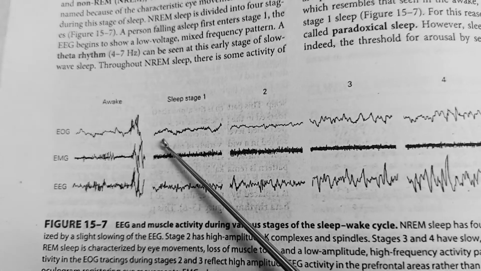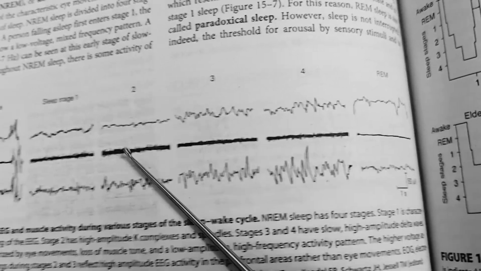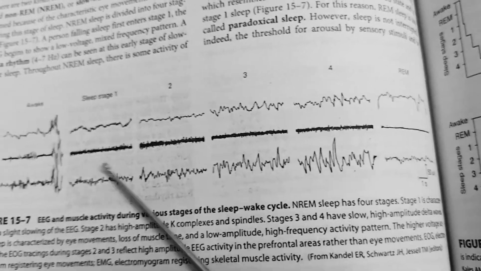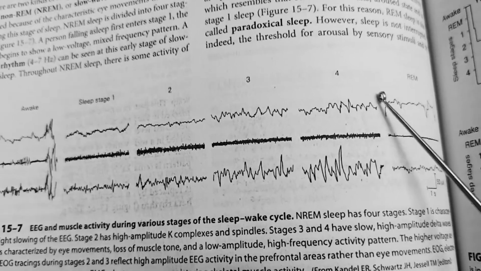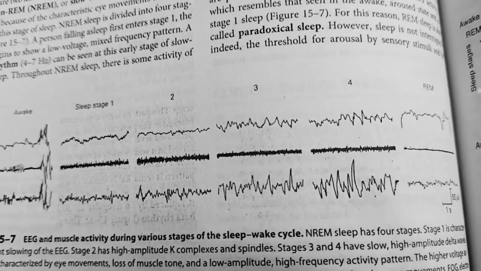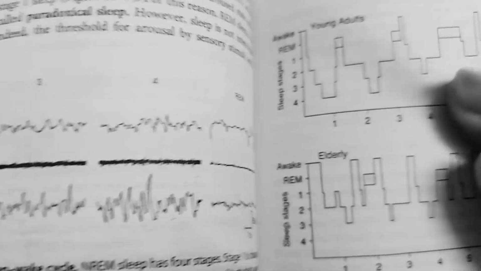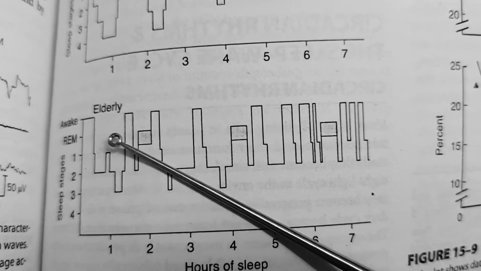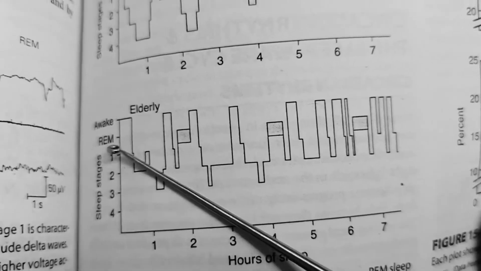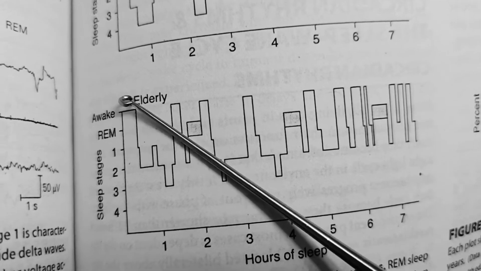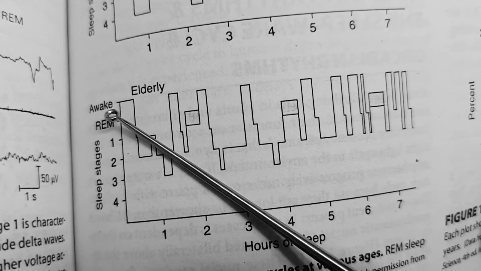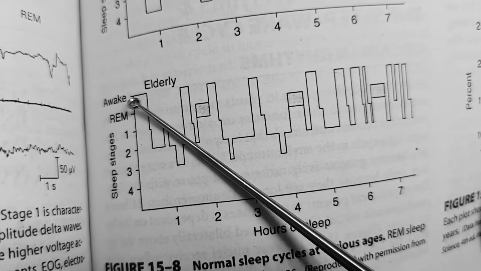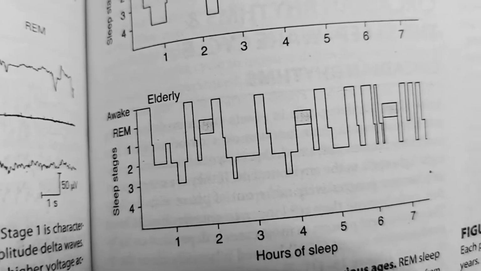From stage 1 to stage 4, the whole time duration is 90 minutes. During normal sleep, humans have a sleep cycle. Here you can see a sleep cycle. Here is the awake state, it is 30 minutes. Here is the 30 minutes of sleep latency.